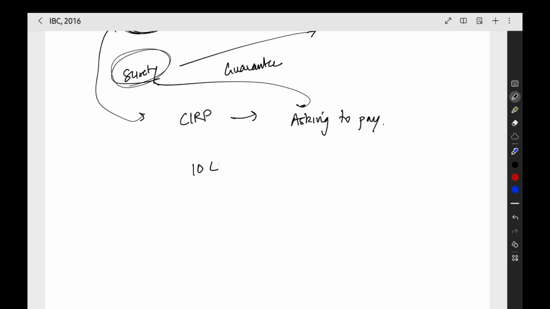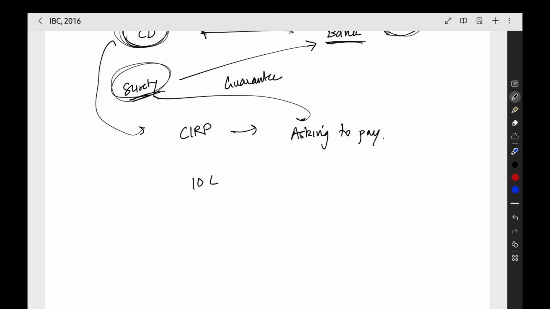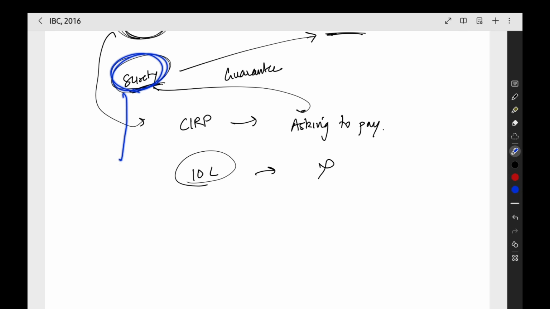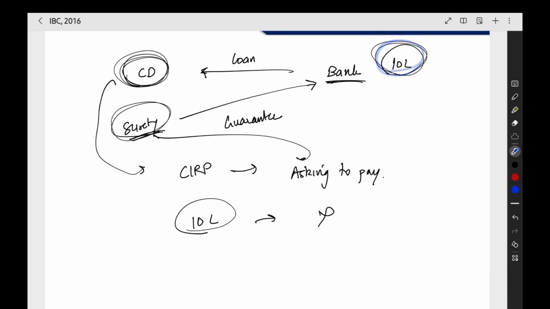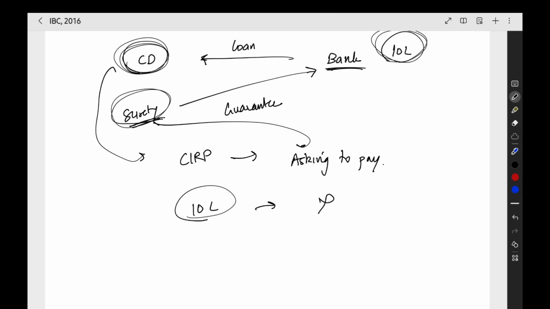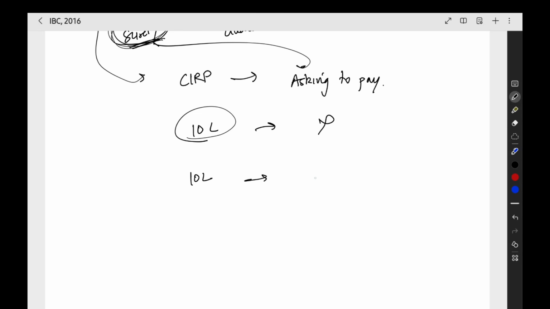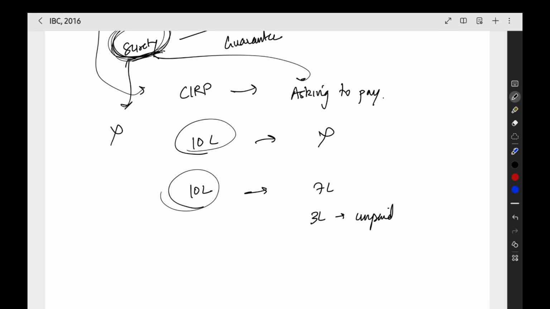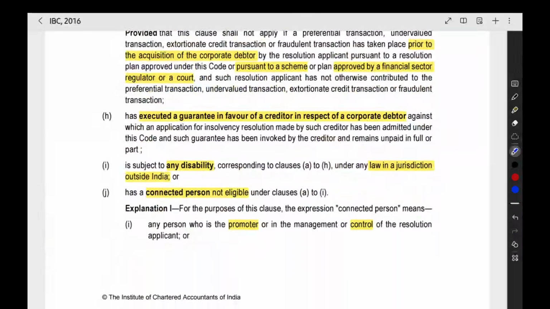For example, the bank asked you to pay 10 lakh rupees. The amount of loan plus interest, everything comes to 10 lakh rupees. The bank asks the surety to pay 10 lakh rupees, but the surety has not even paid a single rupee. Then this surety is not eligible to present a resolution plan because he is already a defaulter. He is already unable to pay the 10 lakh rupees itself. Then how will he present a resolution plan and how will he revive a sick company? That is not possible. So this person is disqualified. Or else the bank asked 10 lakh rupees, the surety paid only 7 lakh rupees, and the remaining 3 lakh is unpaid. Then in that case also, the surety is disqualified. He is unable to pay the entire amount of guarantee asked by the bank. So that is the point given here.